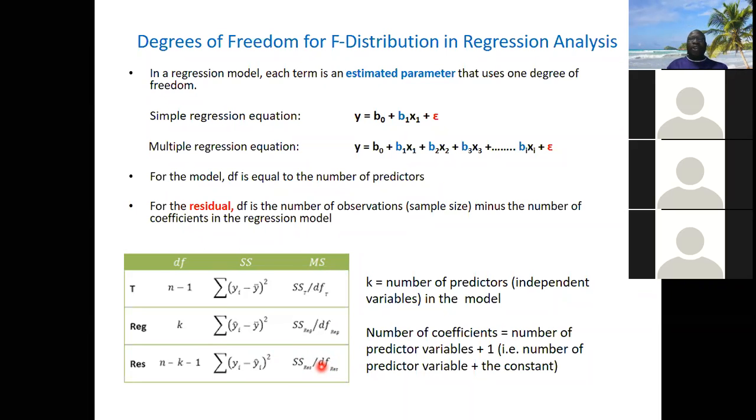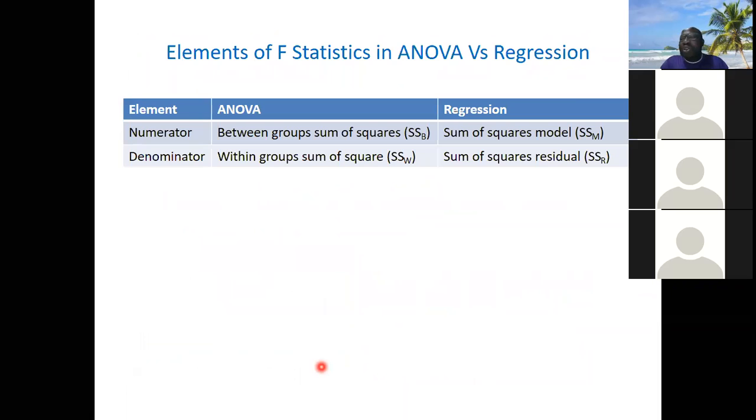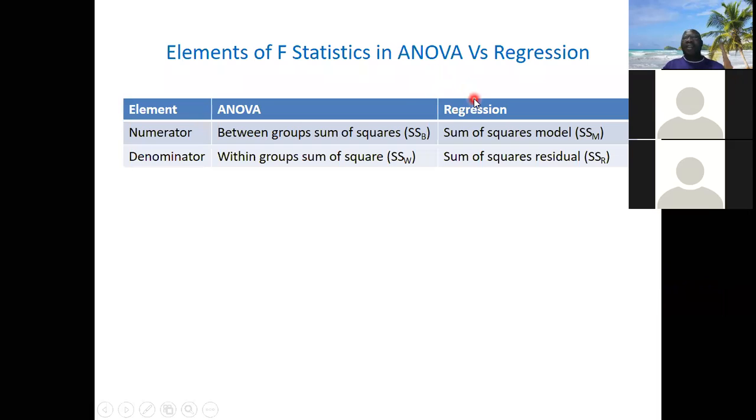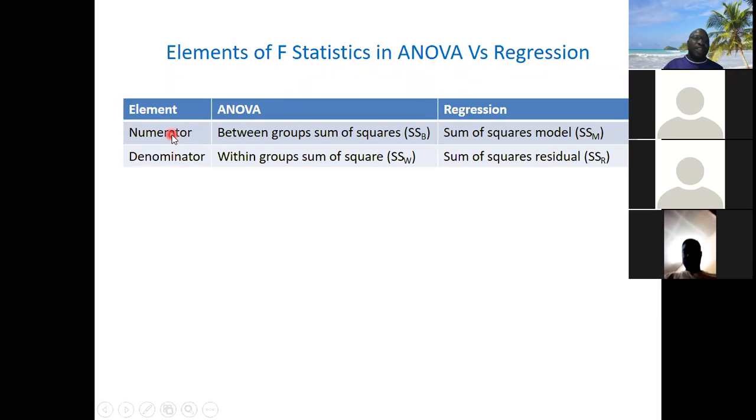So what I just tried to do is shed more light on the nomenclature we use for the numerator and denominator of the F statistic in ANOVA versus regression. What we call between group sum of square, SSB, in ANOVA is what we call sum of square model in regression.